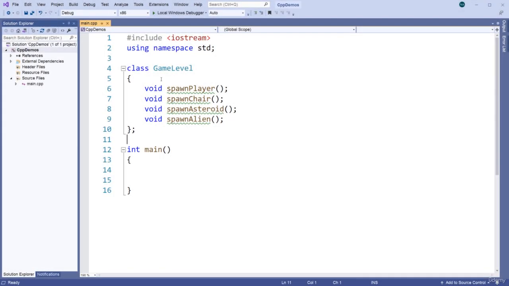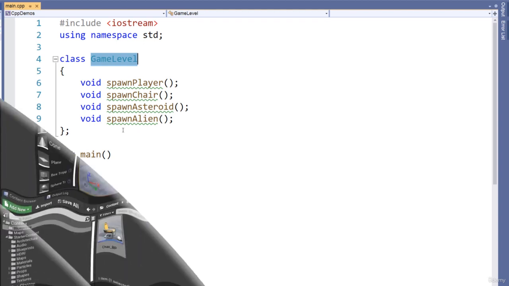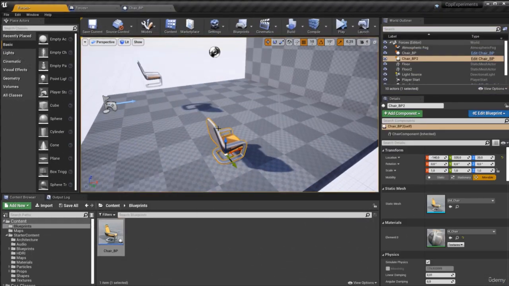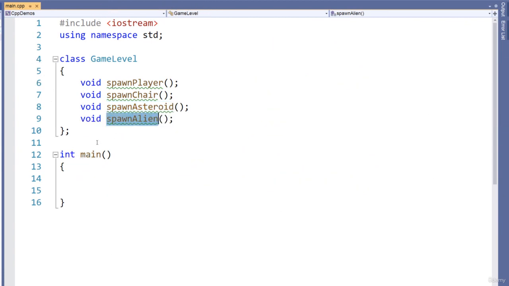In this example, let's say we have this game level class, and this is responsible for spawning things into our level, so we can call some spawn function on that and it can spawn something. Now, of course, spawning something into a level is typically a map in a game, right? And spawning refers to something entering our game level or map. Let's say you have some level in a first-person shooter game, then you can define a spawn point for the player to spawn, but of course we can spawn other things as well. So we can spawn maybe chairs flying across the map, or asteroids that the player has to avoid, or aliens, right? They can be maybe friendly or they can be an enemy.